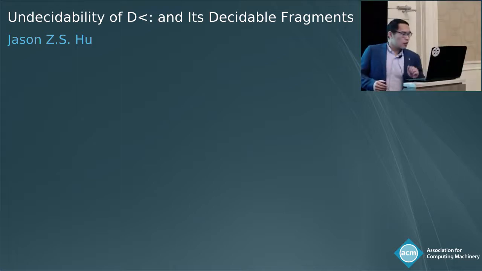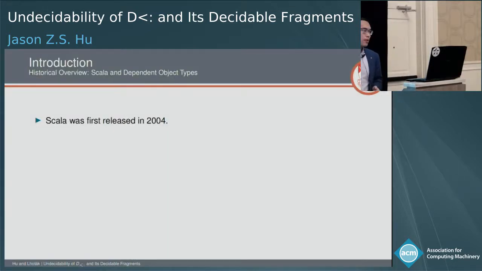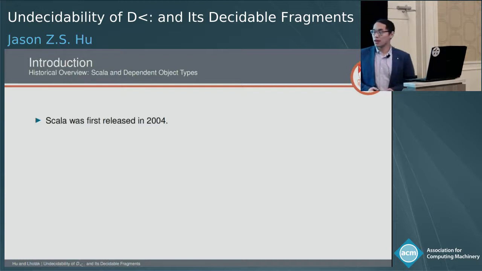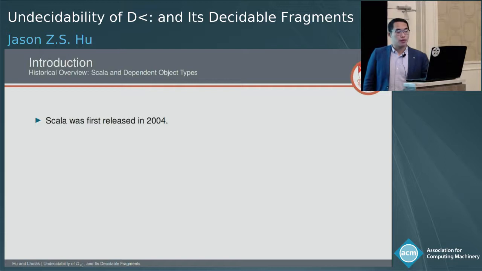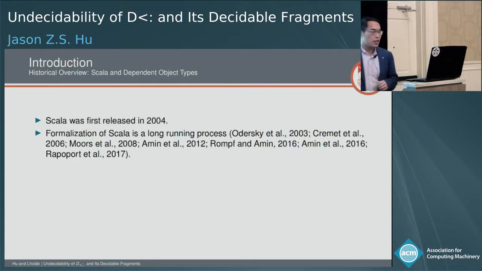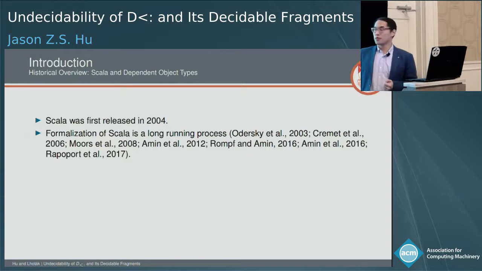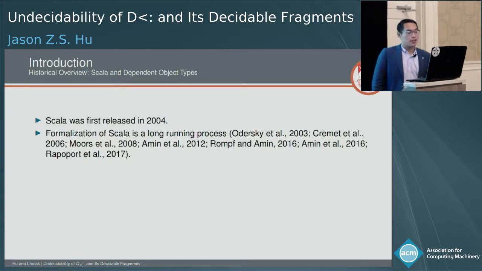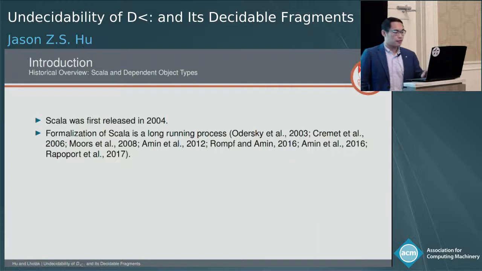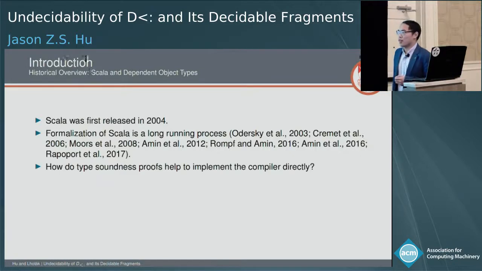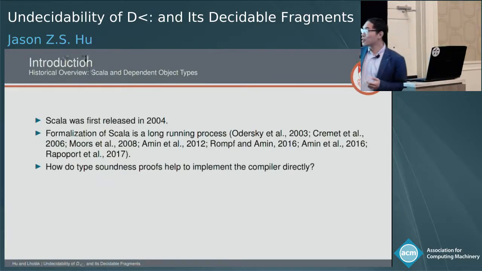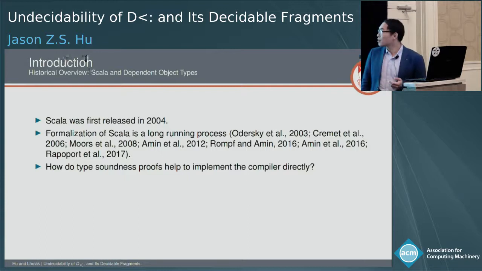So the goal of this paper is to improve the understanding of Scala. Scala was first released in 2004. Meanwhile, its formalization began around the same time, but its soundness proof only appeared in 2016, and there are more versions since then. But the question is, how do type soundness proofs help to implement the compiler directly?